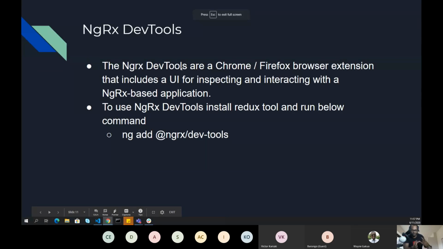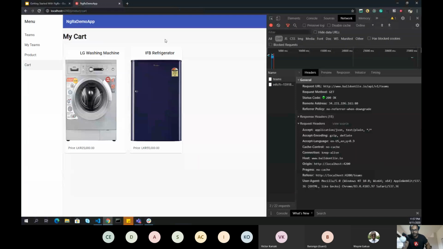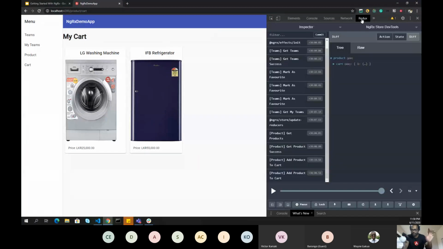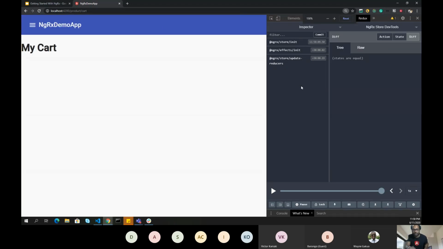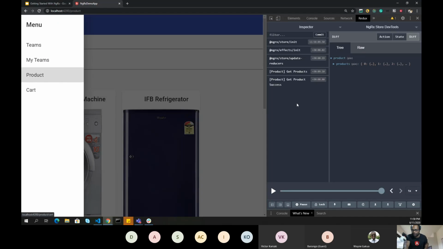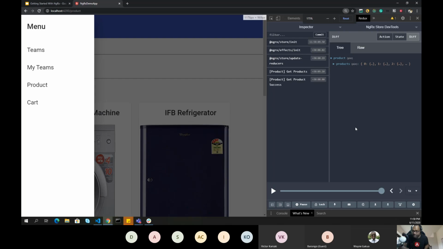So this is where NGRX DevTools plays an important role. To use the NGRX DevTools, you can just run a command called ng add @ngrx/devtools. Once you add this, you might need to restart your Chrome browser, and you can go to this and use Redux. So this Redux option is available. Let me do a refresh, F5, and let me zoom in and go to product. You can see right now there are a few actions here.